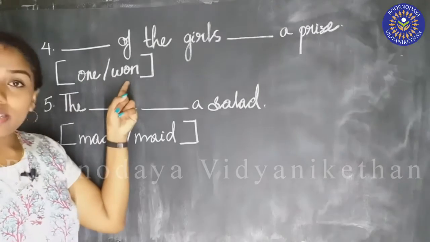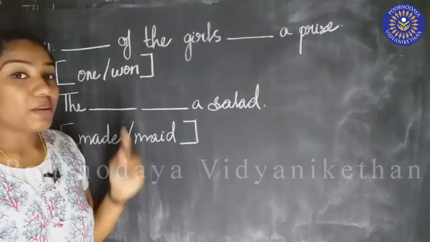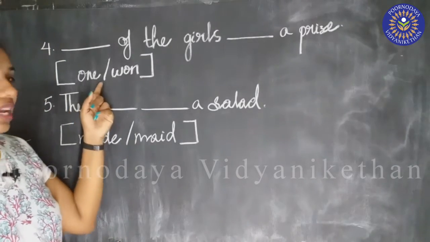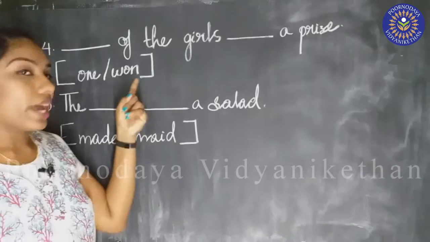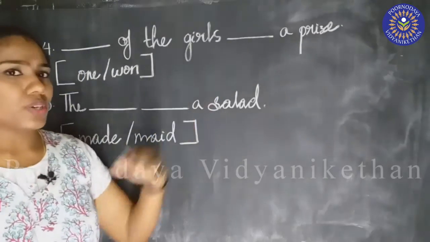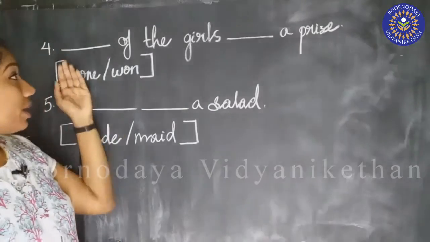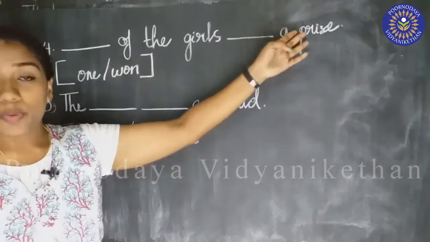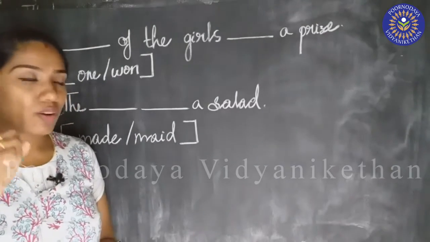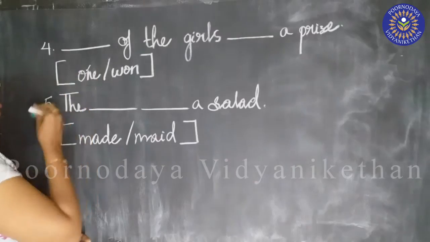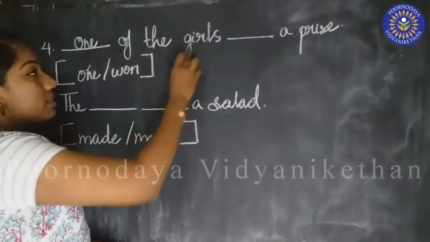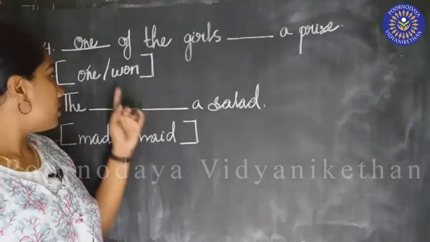1 and 1. Both are 1 but the spelling is different and the meaning is also different. O-N-E 1 and W-O-N 1. Now can you tell me which word will come here and which word will come here? One of the girls won a prize. One of the girls. That means number 1. So we can write here one of the girls won a prize.